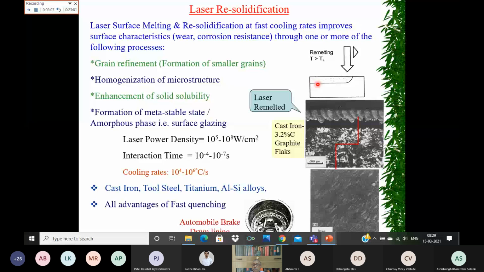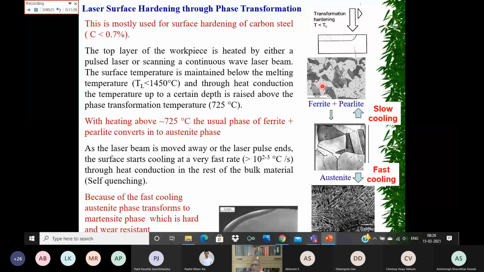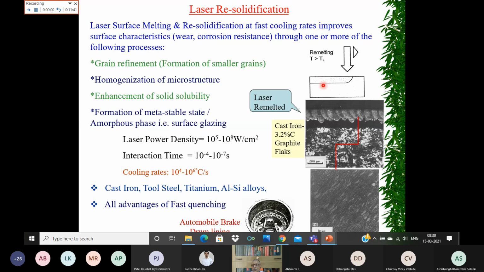At such a fast cooling rate, what will we get? Your grain is going to refine, that is, the formation of smaller grains. In the earlier picture, you see that the grains were relatively large. These grains were formed at the conventional cooling rate, which is in the range of a few degrees per second, or per minute. But here, since it is cooling at a very fast rate, the crystal size cannot grow very large, so you get much smaller grains. This is called the process of grain refinement.